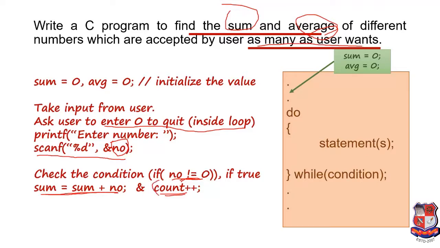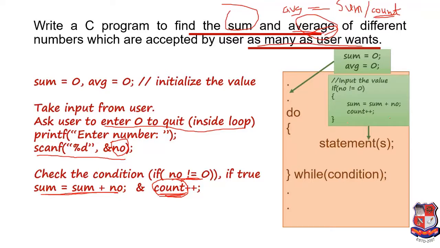We are taking a variable, and that variable is count. We are initializing this variable with 0. Why are we taking this count variable? To find the average. Now both of these statements will be put inside the loop. These statements repeat and repeat till the user enters 0.